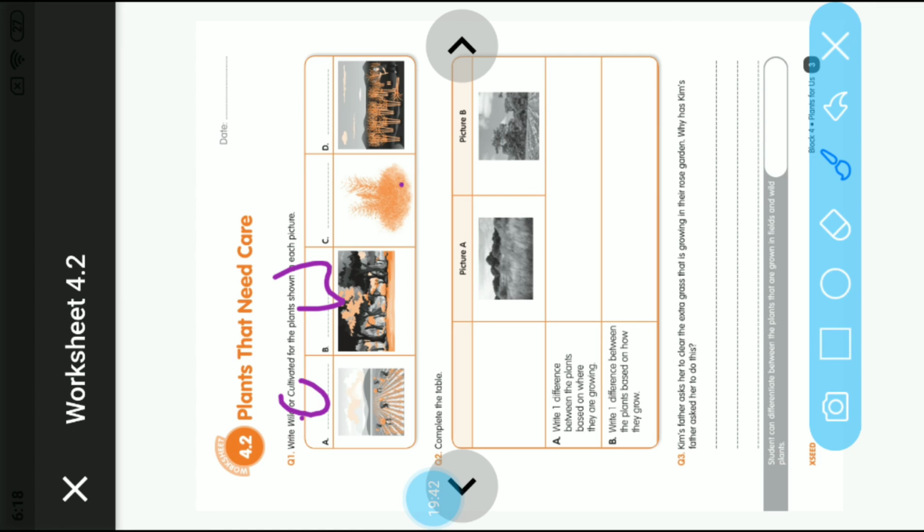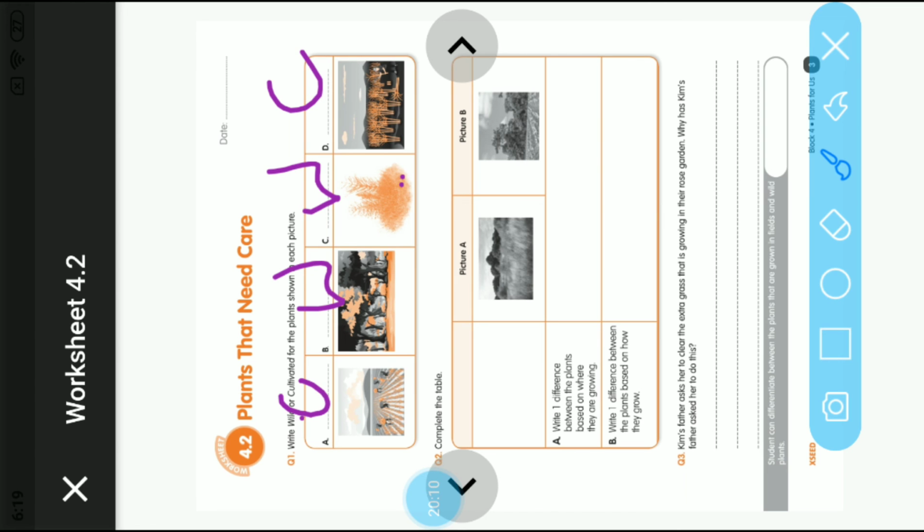Even the third plant, C, is seen growing everywhere, not in an organized manner. So these also come under the wild plants category. Now the last picture, where the plants are grown in a systematic and organized manner, your D picture, shows cultivated crops. Now let us move to the second question.